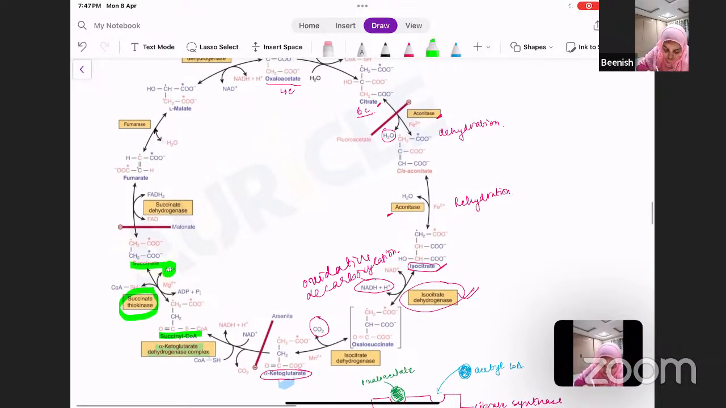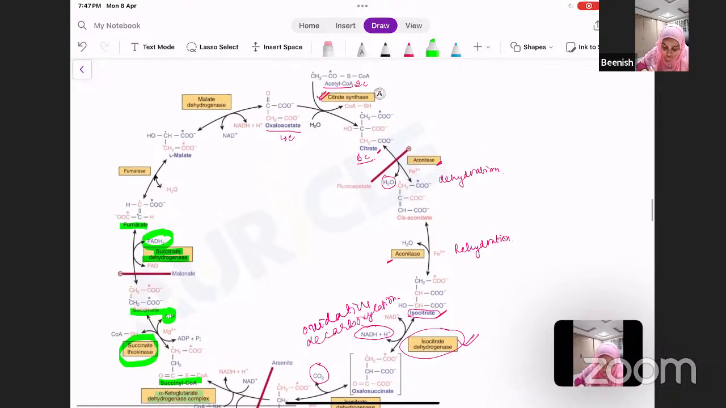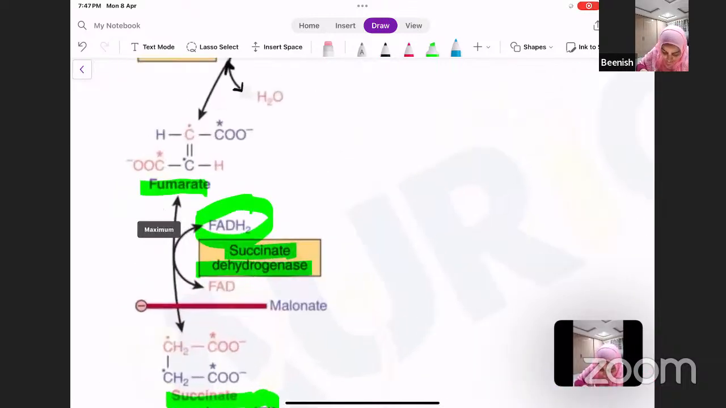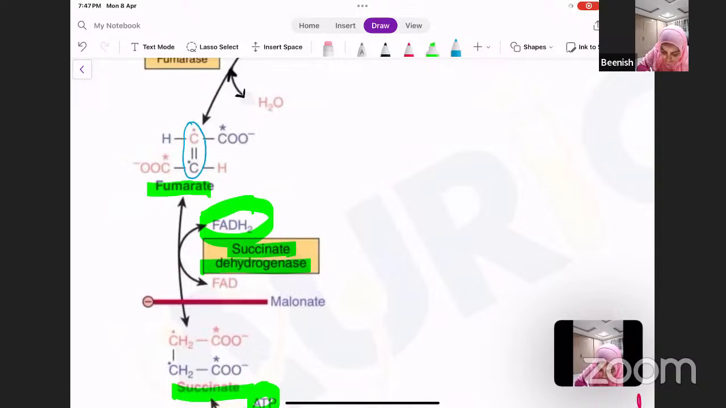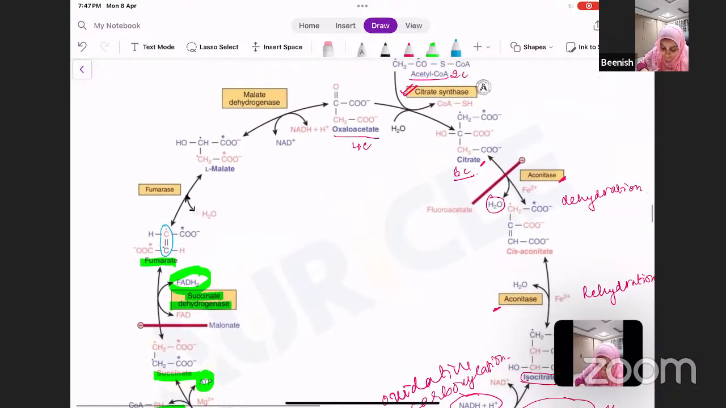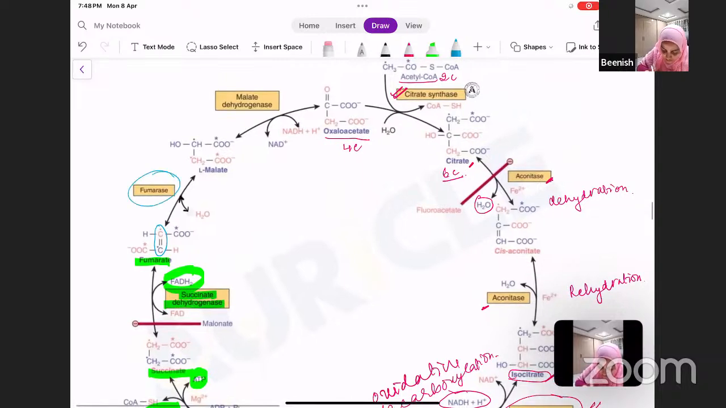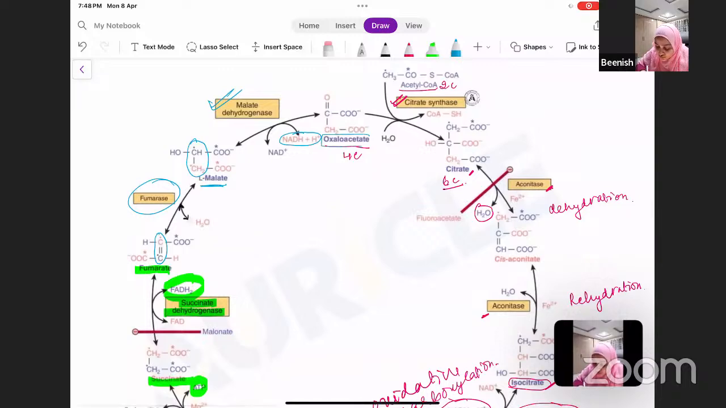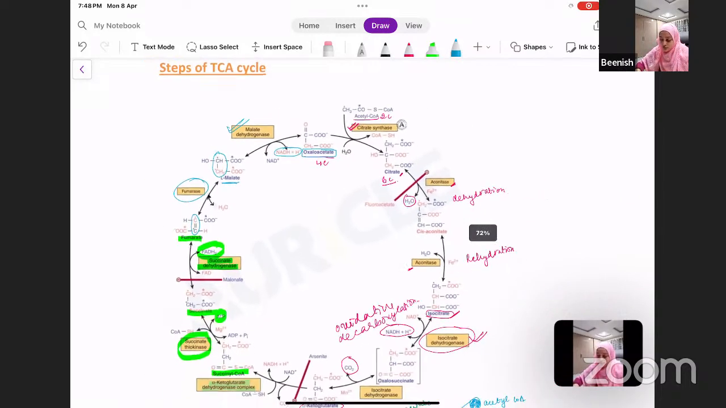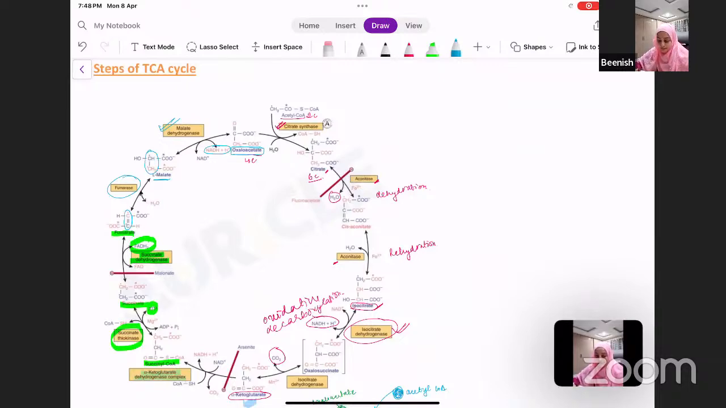Now, this succinate changes into fumarate. The enzyme involved is succinate dehydrogenase. And here FADH2 is being formed. Now, this fumarate, you can see the double bond of fumarate. Here, this is the double bond. To this, water is added via the enzyme fumarase, and you can see malate is formed. The double bond has changed into single bond. Then this malate is acted upon by the enzyme malate dehydrogenase, and NADH is formed, leading to the regeneration of oxaloacetate. So that was about TCA.